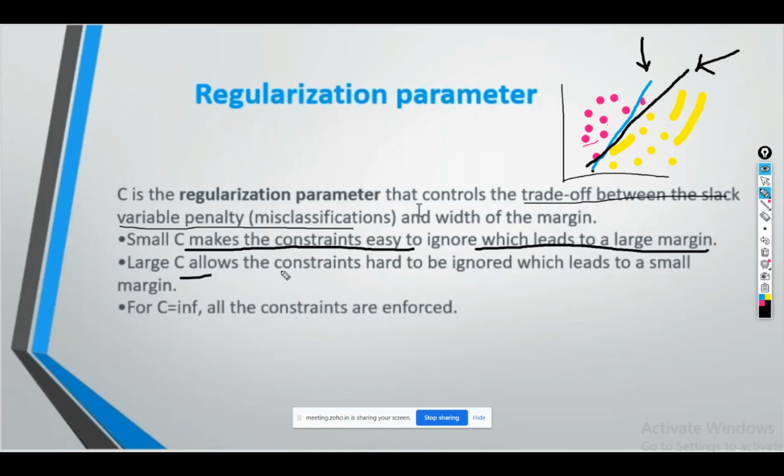Large C makes the constraint harder to ignore, which leads to a small margin. Because when I was selecting this blue line, I had a good enough margin. But when I select this black hyperplane, my margin is very small. So this is what C is all about. C value will always be an integer value.